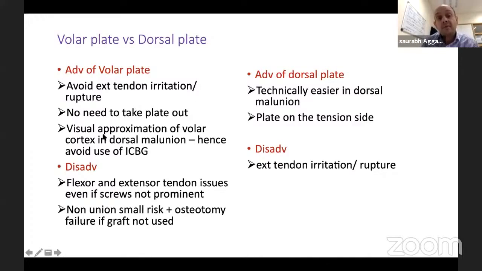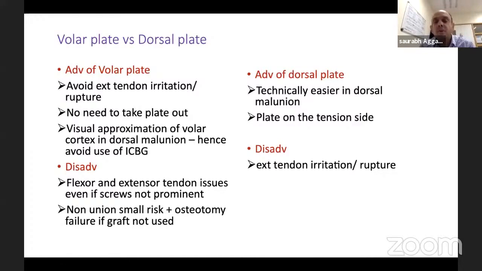And other important advantage is, we've been talking about this volar cortical contact. So from the volar side, it's easy to see that contact and we can avoid use of a graft. So it's the visual confirmation, satisfaction, which is another advantage. Disadvantage, so even if you've done a volar approach and put a plate from the volar side, patient can have both flexor and extensor tendon issues. Flexor very evident, FPL can rub over the distal rim of the plate and can have tendinitis.